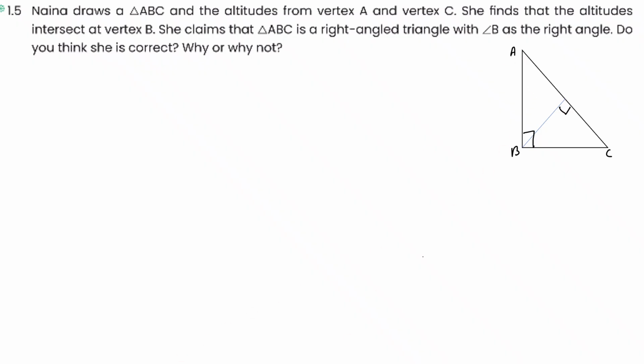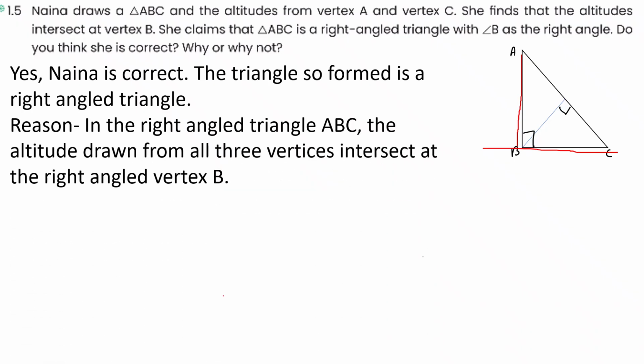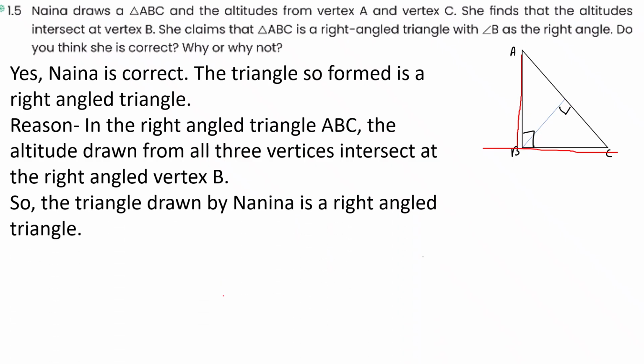when you draw here an altitude, you will find that both altitudes intersect at a right angle. So C is correct. Yes, Naina is correct. The triangle so formed is a right angle triangle. Reason: in the right angle triangle ABC, the altitudes drawn from all three vertices intersect at the right angle vertex B. So the triangle drawn by Naina is a right angle triangle.